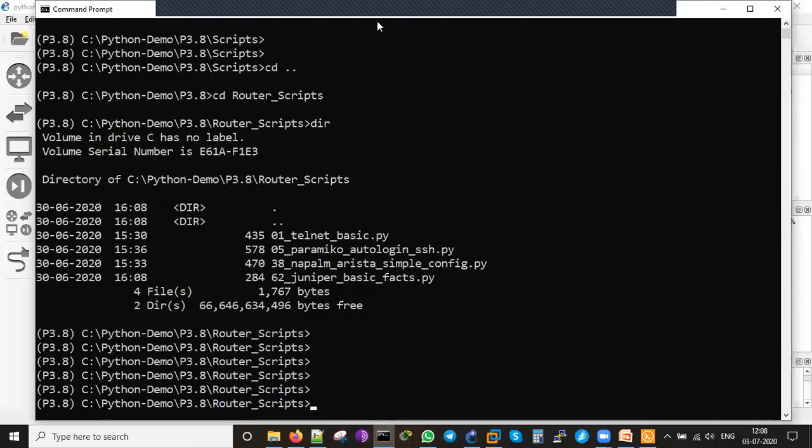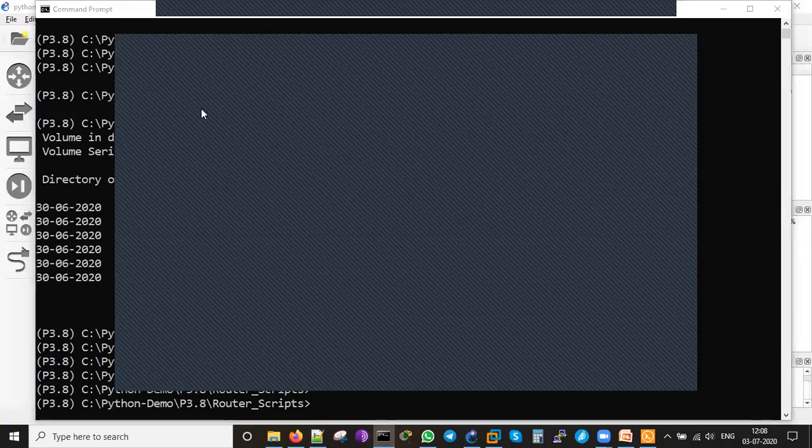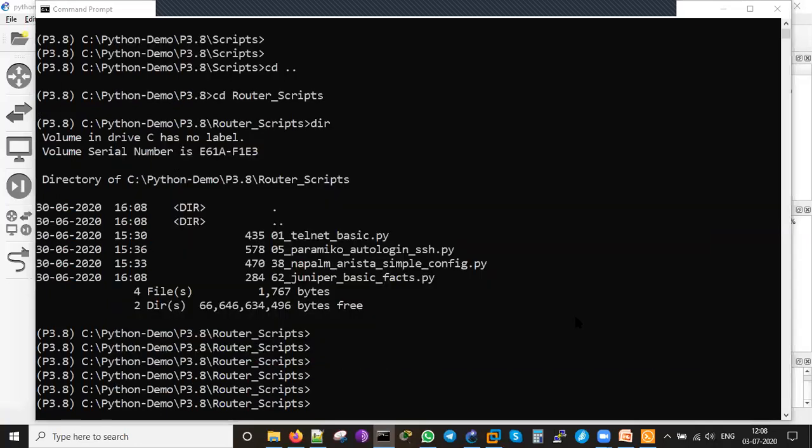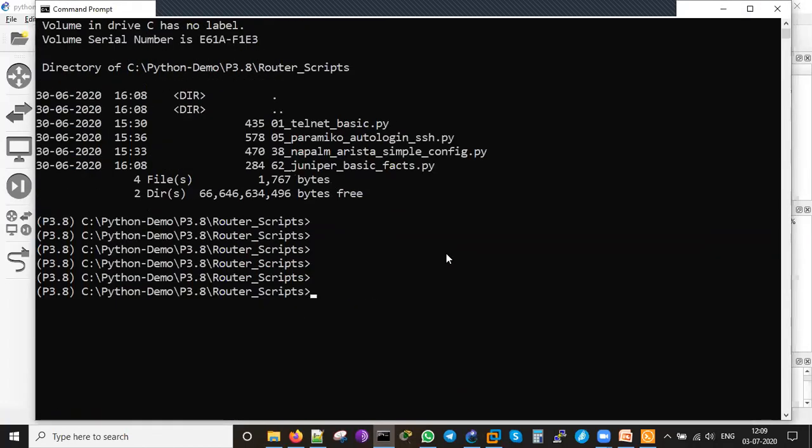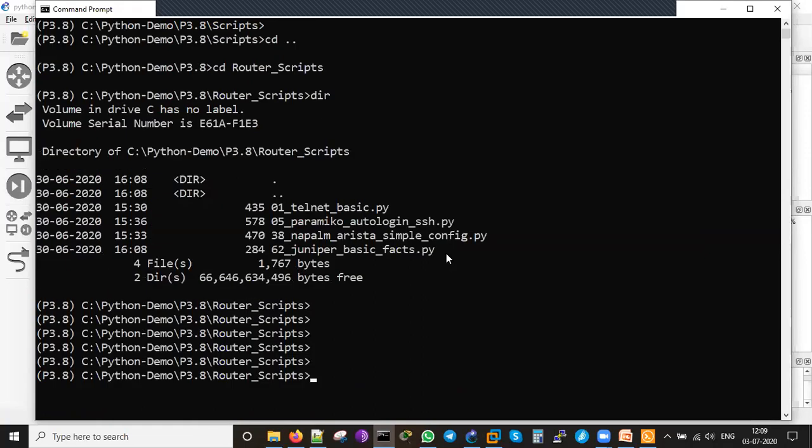Let me share this screen also. Yeah, I guess you can see this. So this is the Python demo directory, Python demo on P38. I already activated this environment as well. You can see that activation has been done. Under the scripts folder there is an activate script, which I used for virtual environment activation, and I have these 4 scripts.